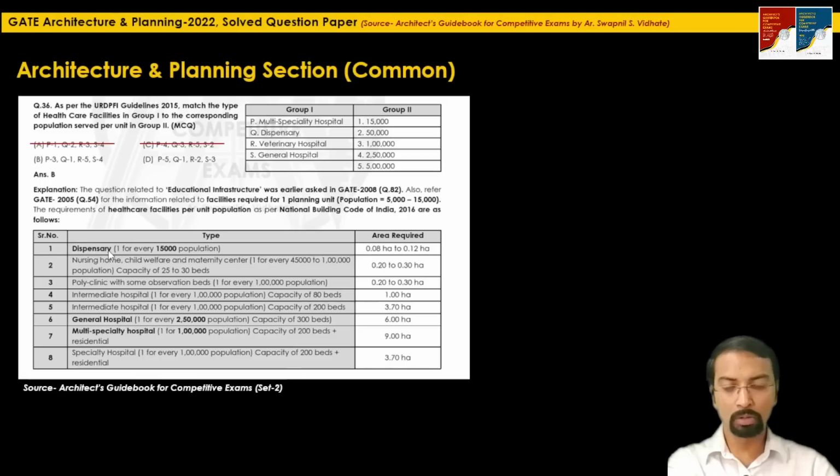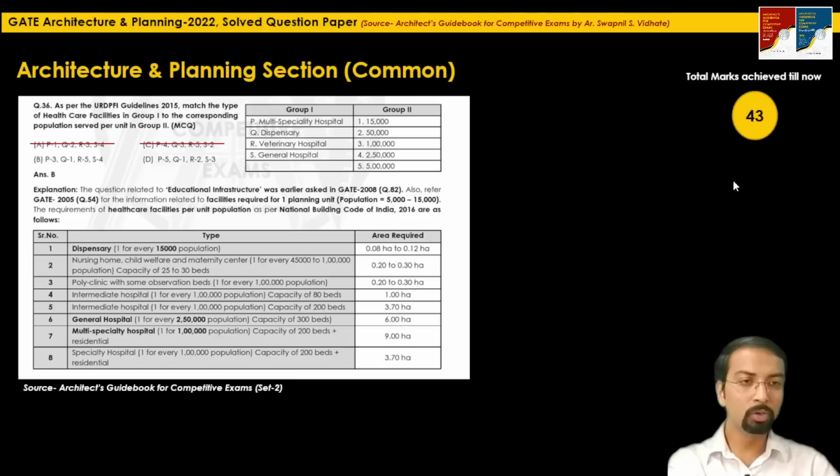Based on the information you have read in the previous year question paper book or in the theory book, you can answer this question. So a total of 2 marks will be added here. The total marks we have achieved till now is 43 marks. Let's see what is the next question.